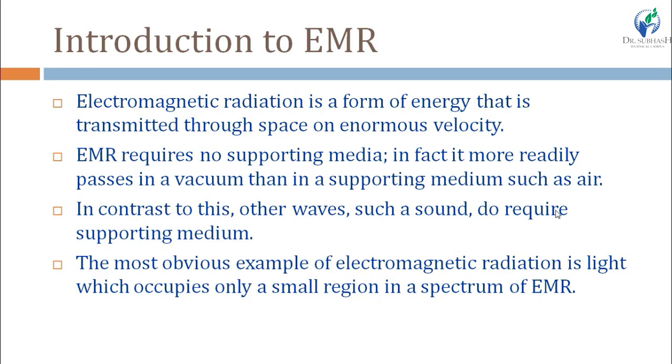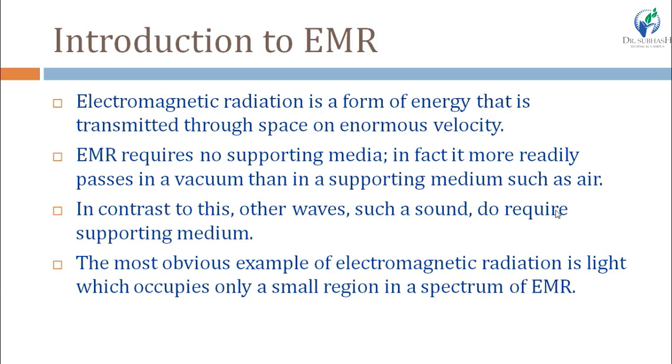First, what is EMR? So, all the radiations are included in the category electromagnetic radiation, because all the radiations have both of the characteristics, electrical and magnetic. So, they are widely known as electromagnetic radiation.